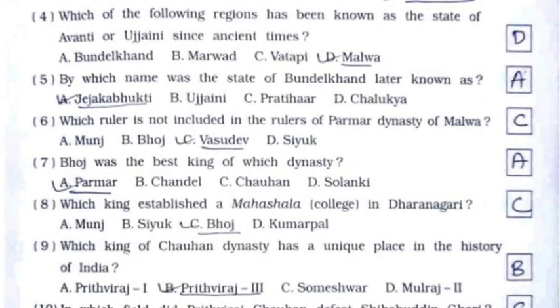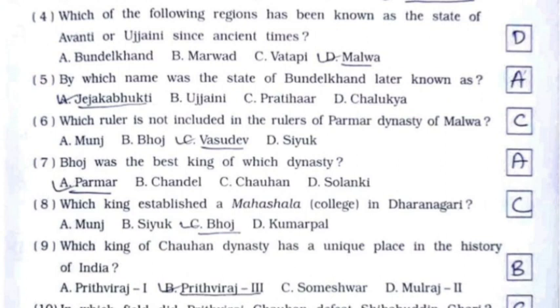Fourth, which of the following regions has been known as the state of Avanti or Ujjaini since ancient times? It's option number D, Malwa. Fifth, by which name was the state of Bundelkhand later known as? It's option number A, Jejaka Bhukti.